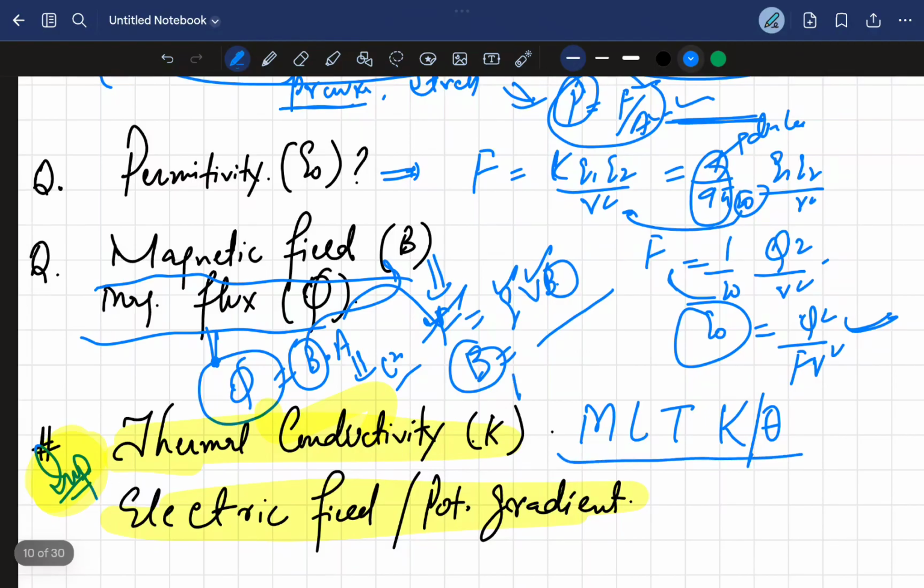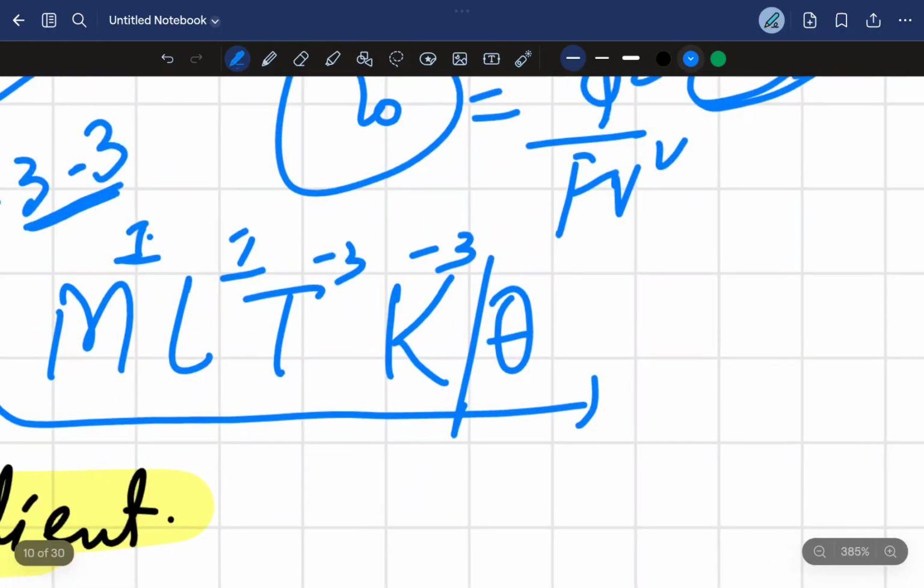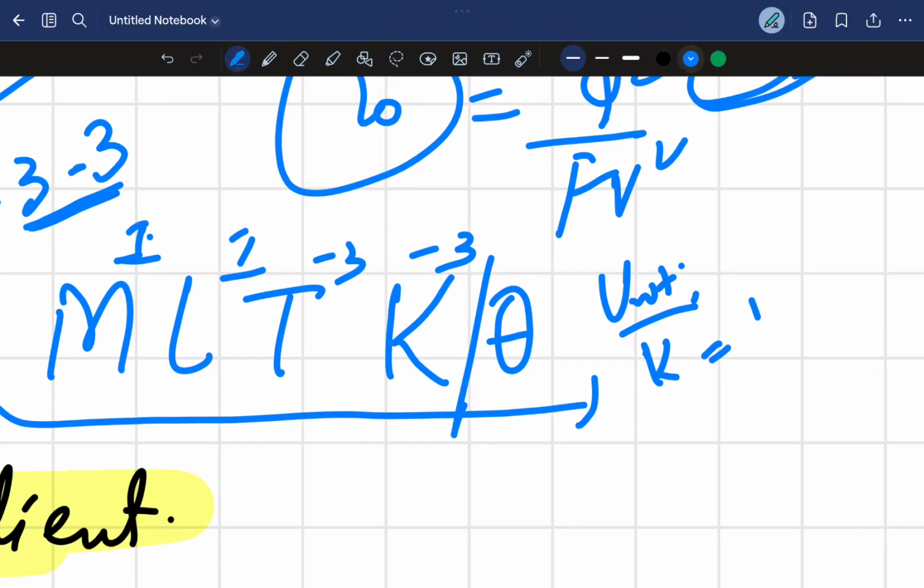You have to remember 1133, and put negative signs for the last two digits. So it's 1 1 minus 3 minus 3. I have to remember this formula like this. And if I talk about its unit, the unit for thermal conductivity is per Kelvin.